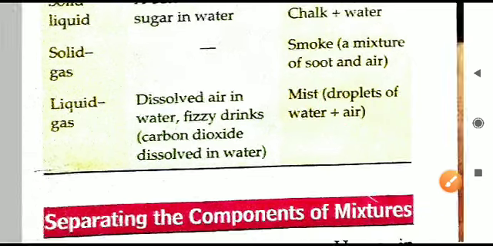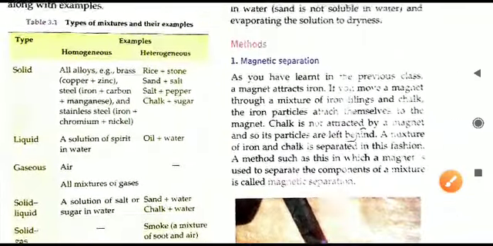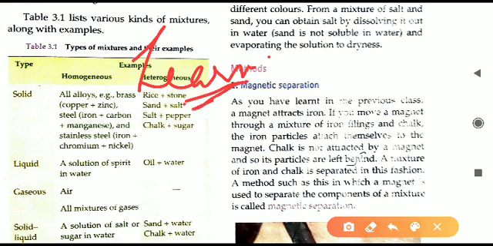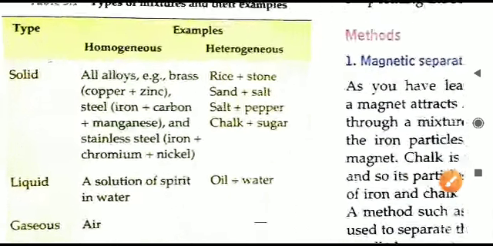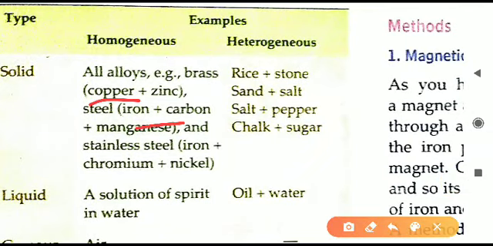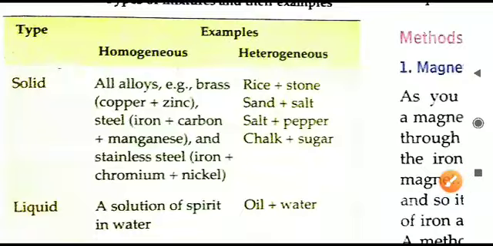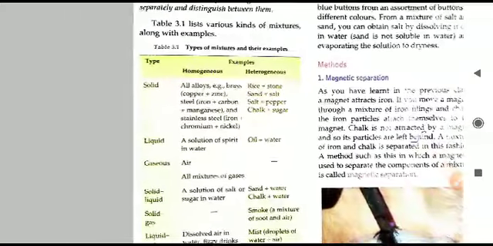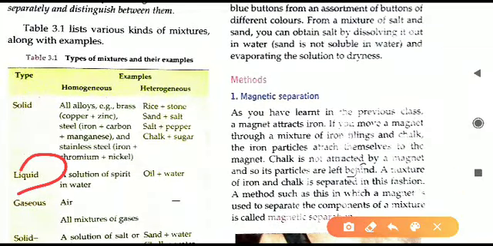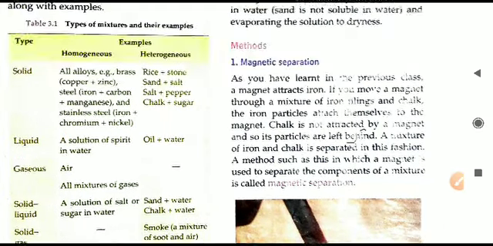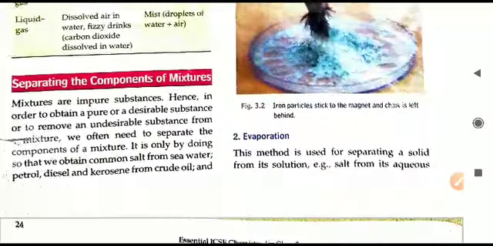So that is all. We have seen the various types of mixture and the examples. This table 3.1, you all will write in the book. You have to learn it. All these examples that are given, you have to learn, especially the alloys, what metals are there, this also you have to learn. Any of these examples can be asked, whether it is homogeneous or heterogeneous. We can also ask what type of mixture it is, solid liquid or anything. Now we will end this video.